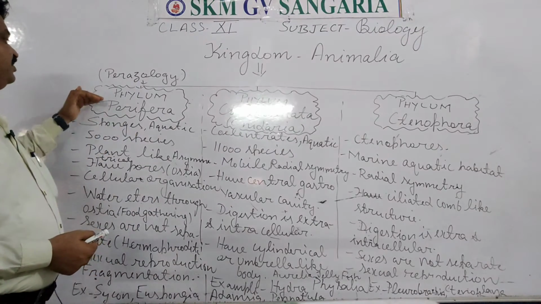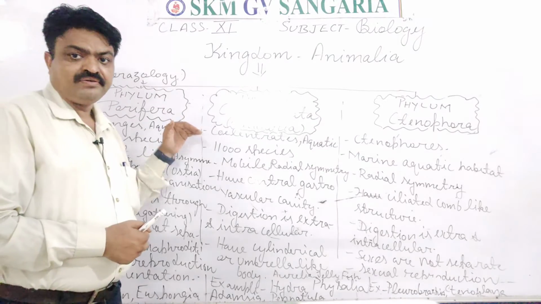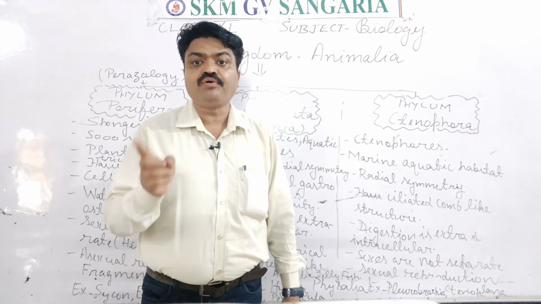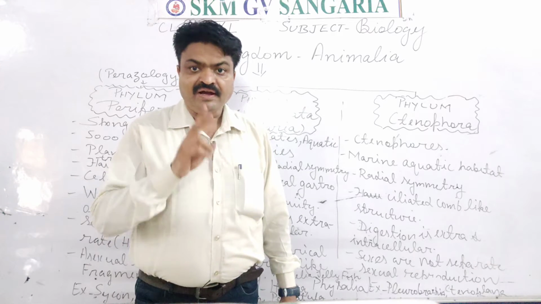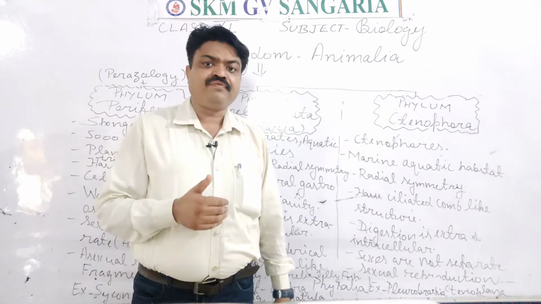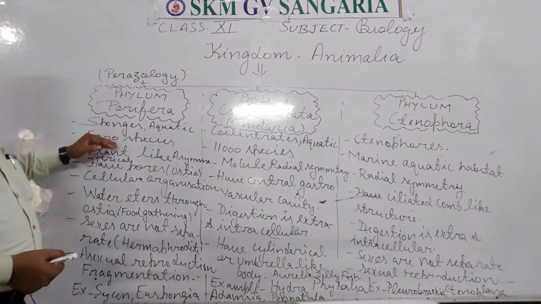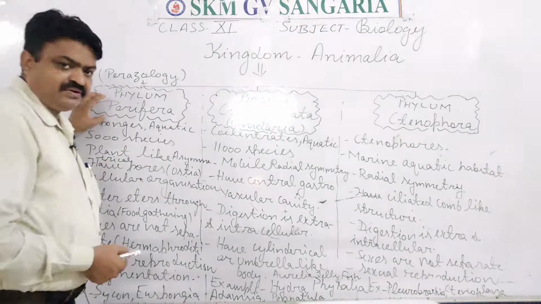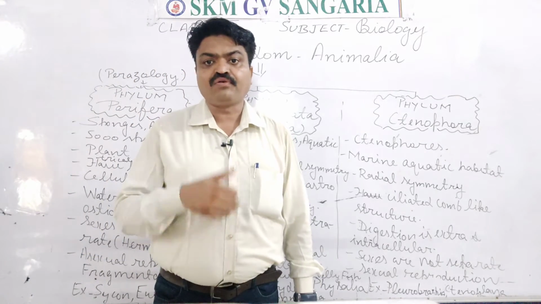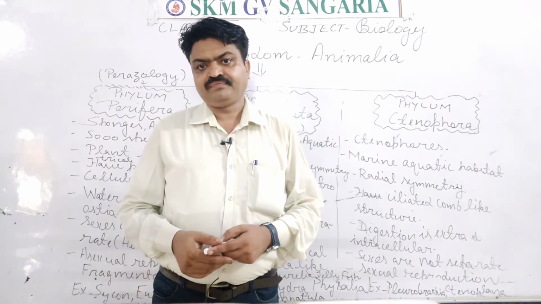The first phylum is Porifera, students. With the help of this word you can understand that Porifera means the group of living organisms that have pores in their body. This phylum has 5,000 species, and the living organisms found in Porifera are commonly known as sponges.